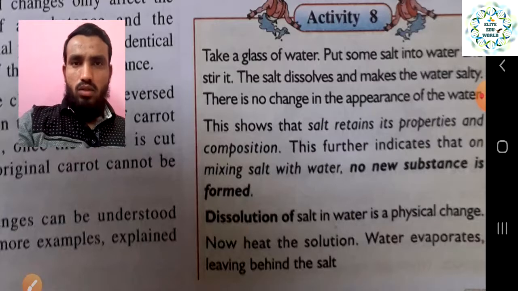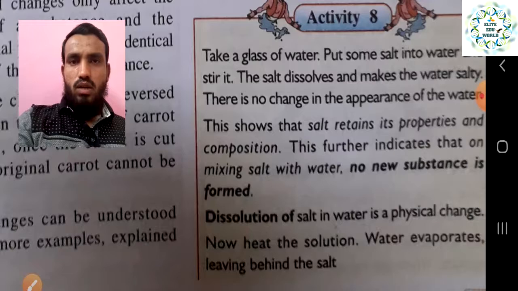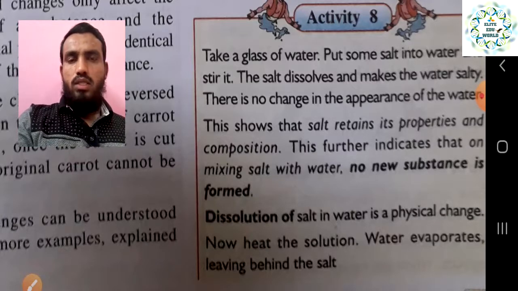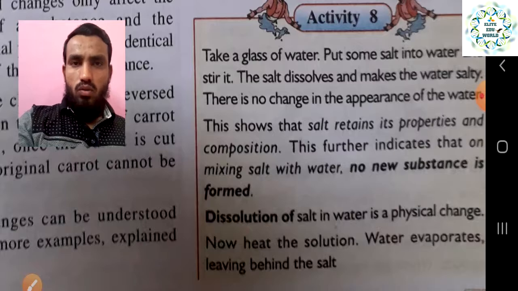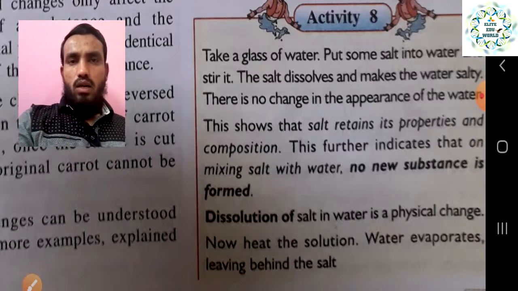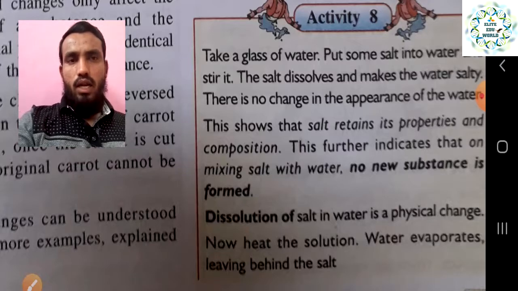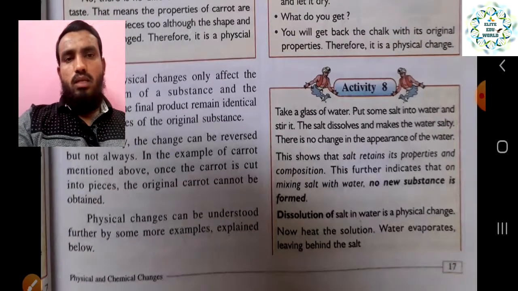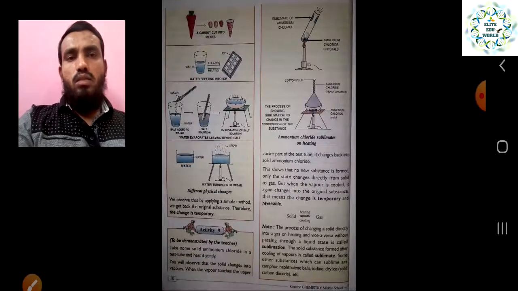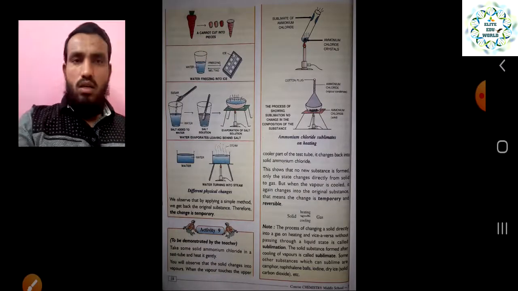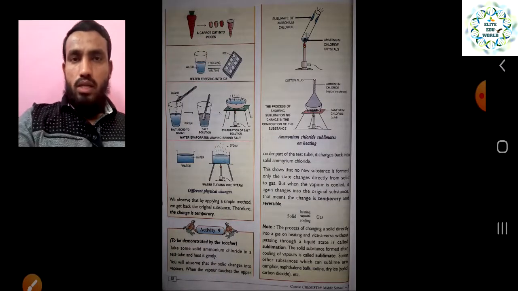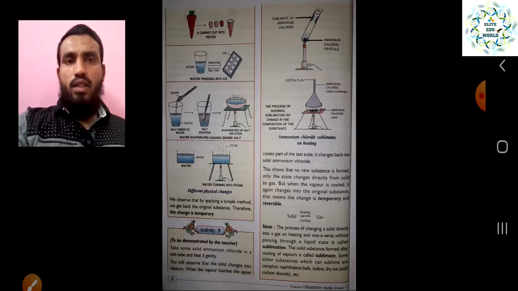You can get it back, no new substance is going to be formed, and the characteristics of the substance will remain the same. The characteristics of the salt are not going to change when it is dissolved into the water or when it is taken back into its original state. So in both states, the salt characteristics remain the same, right? So these are some examples. We can look at them one after one to understand why it is called a physical change.